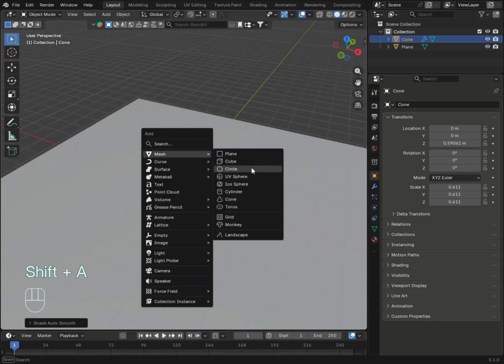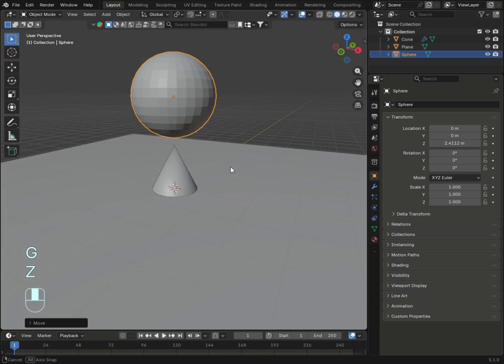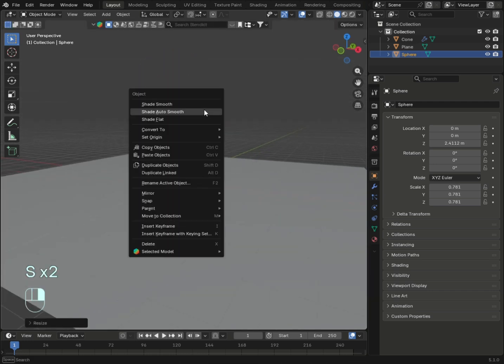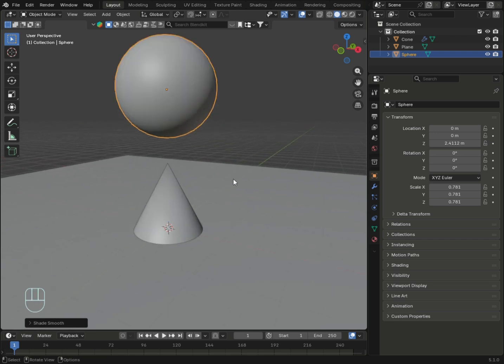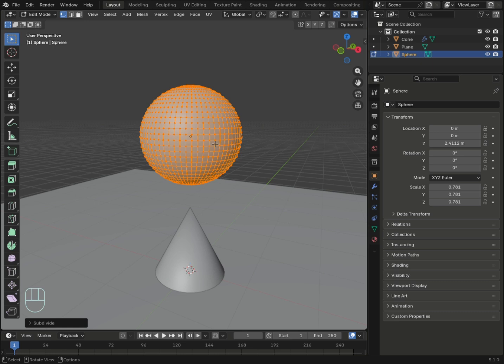Then Shift A, add a UV sphere. G, Z, up, S to scale a little bit, yeah. Right click to shade smooth, then press Tab to go to edit mode, right click, subdivide, this is okay.